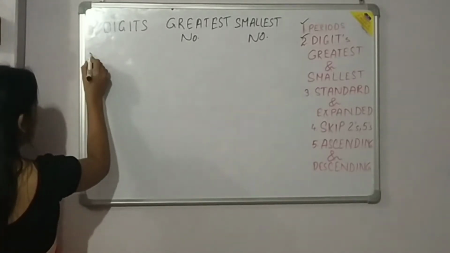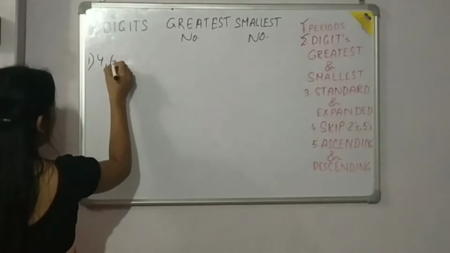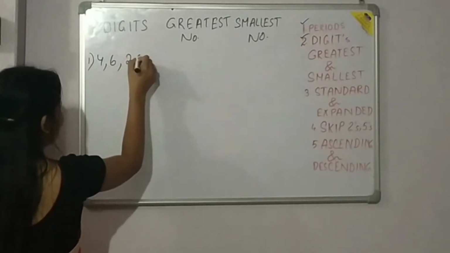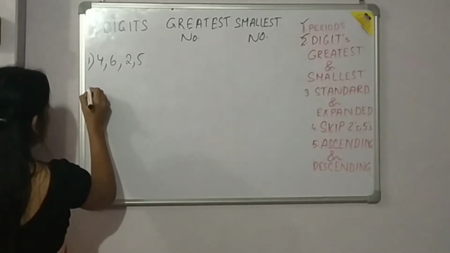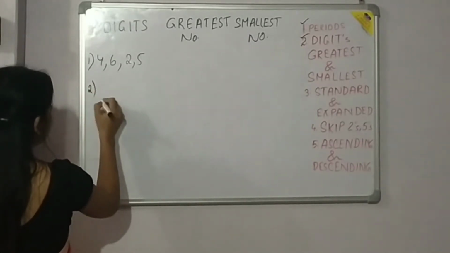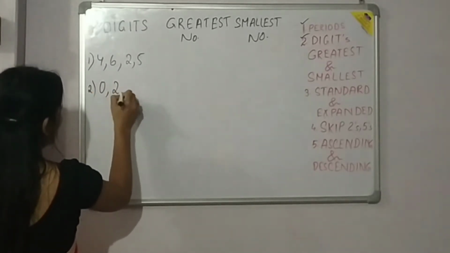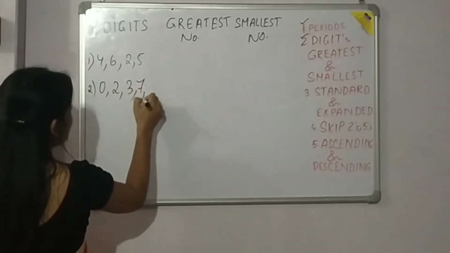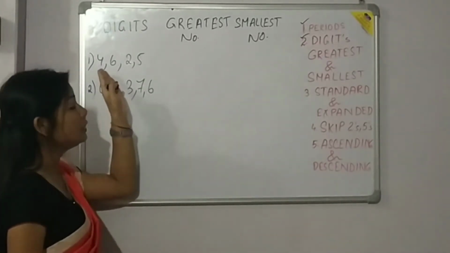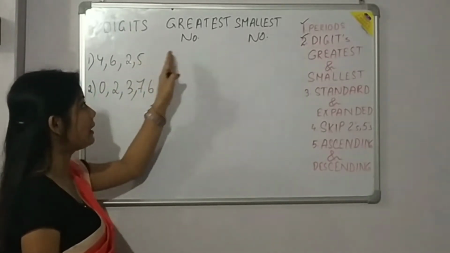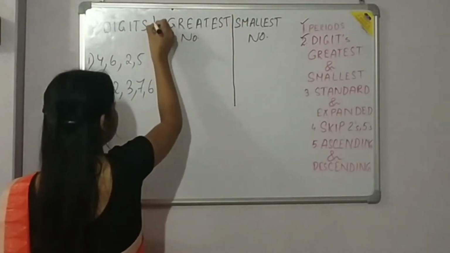So let me take some numbers, that is 4, 6, 2, 5. So these are the given numbers. And another number is 0, 2, 3, 7, 6. So these are the numbers. And by using these numbers, I have to write the greatest number as well as the smallest number.